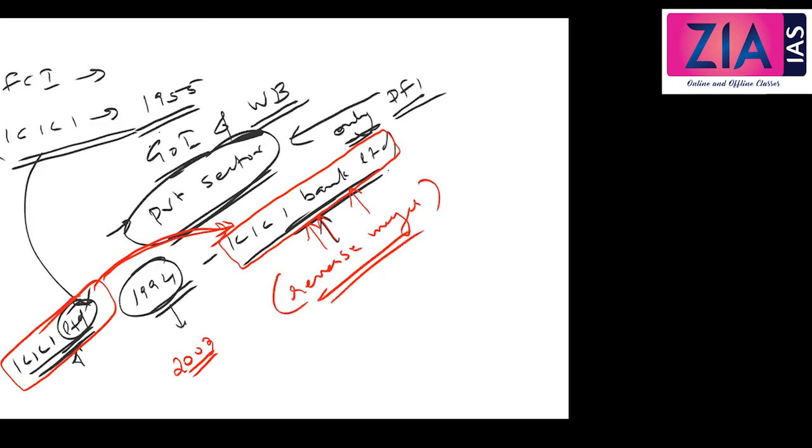This reverse merger converted ICICI into a universal bank, the first universal bank in the country. This concept was also asked in prelims. What do you mean by universal bank? It will provide the functions of both bank and DFI. The idea is that it is like a financial supermarket, in simple language. Everything is provided. It is a bank also, and a DFI also.